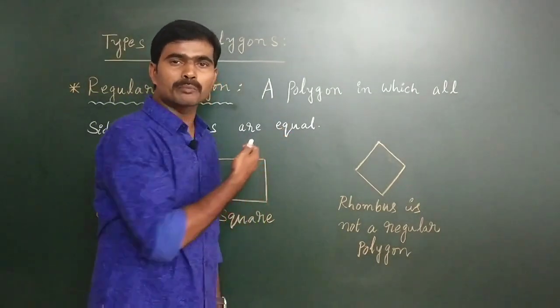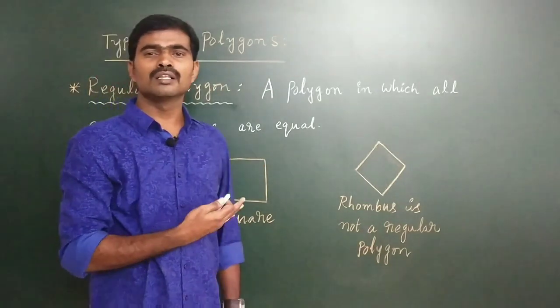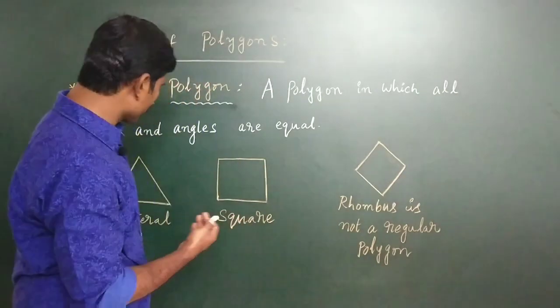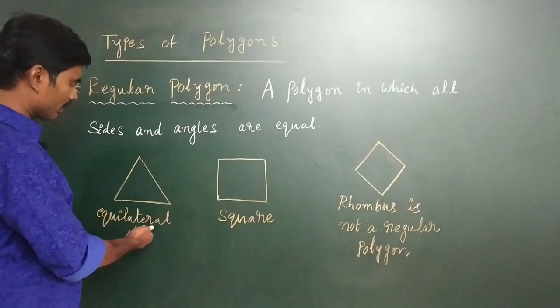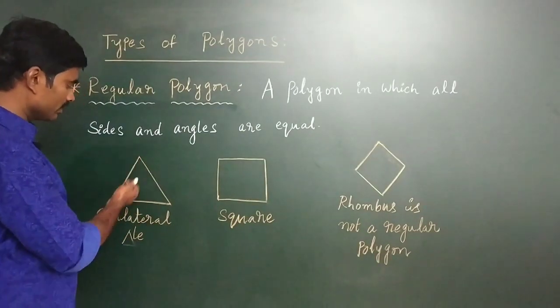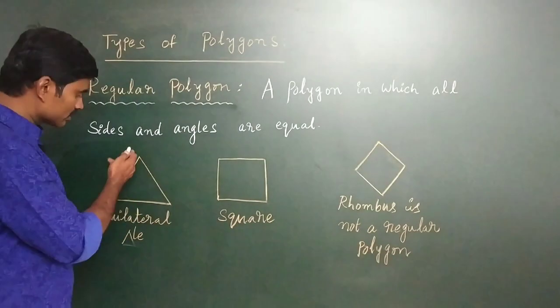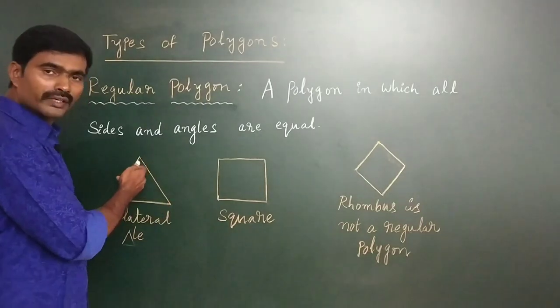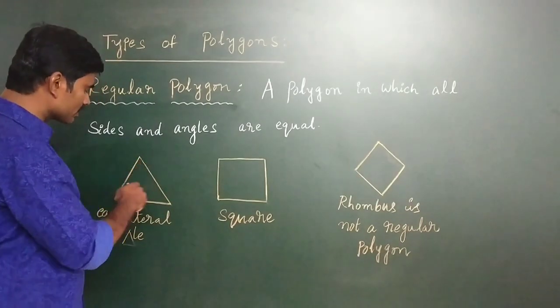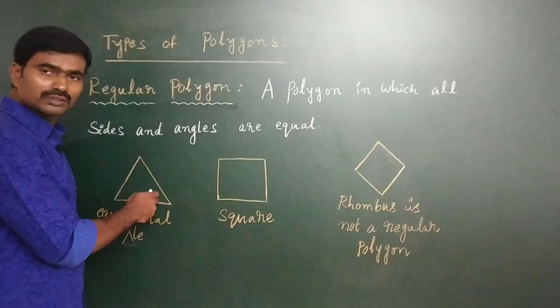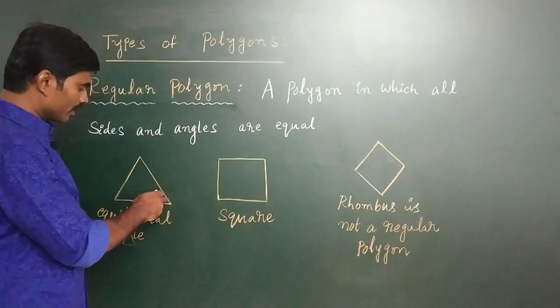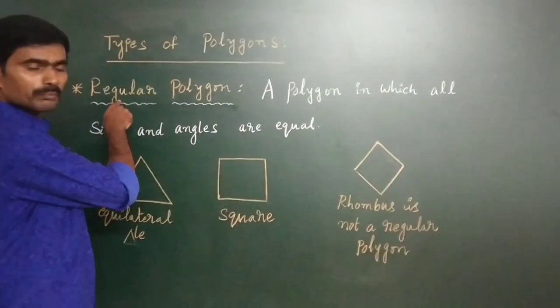For example, an equilateral triangle: all sides are equal and all angles are equal. So this type of polygon is a regular polygon.